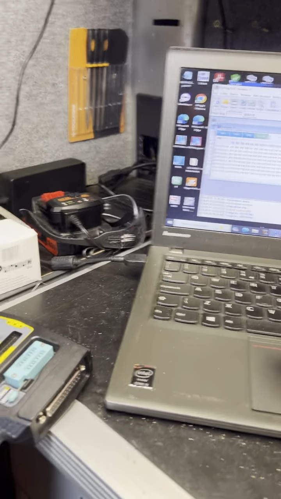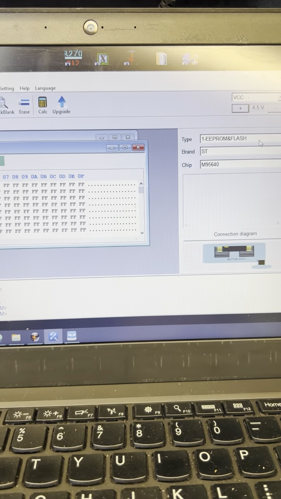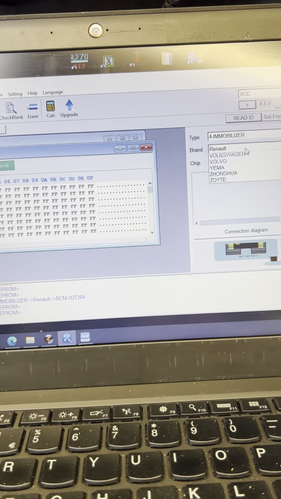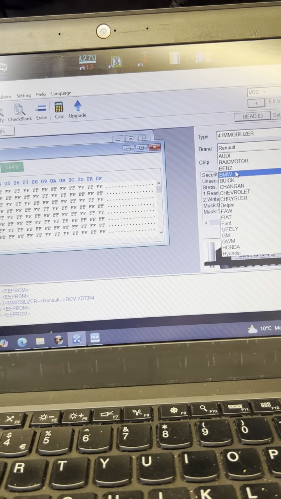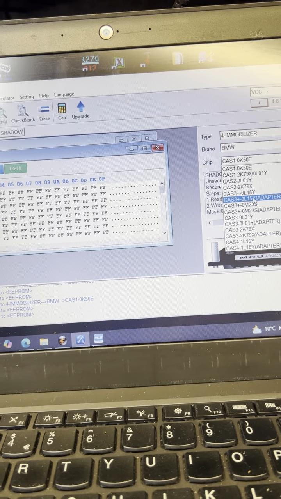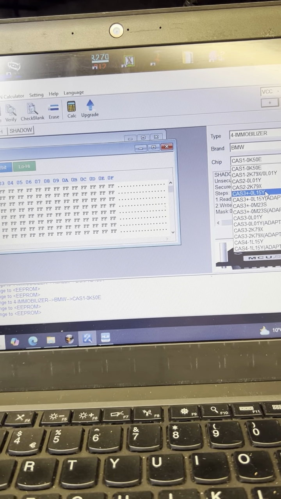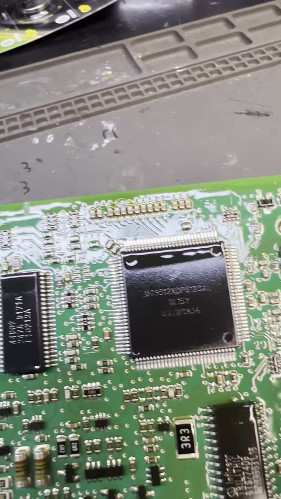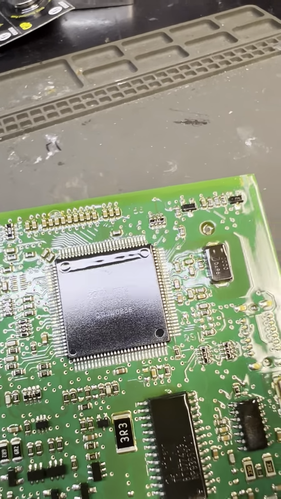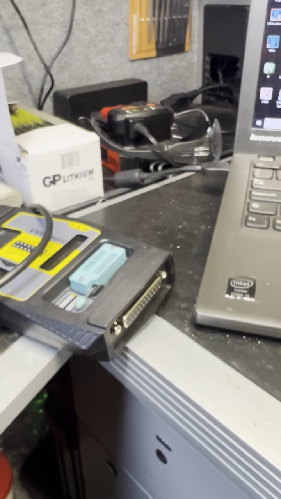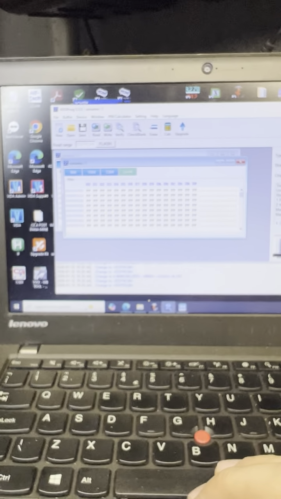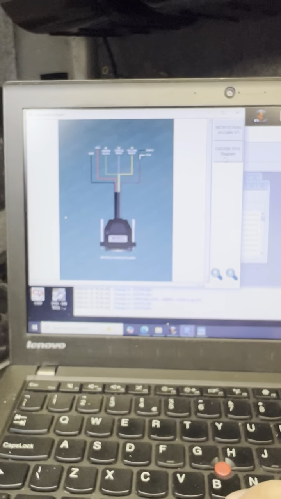So I'll use VDI Prog. We go immobilizer, BMW, CAS 3, 0L15Y. Most of the time this is the right chip, 0L15Y. We check our connection diagram.